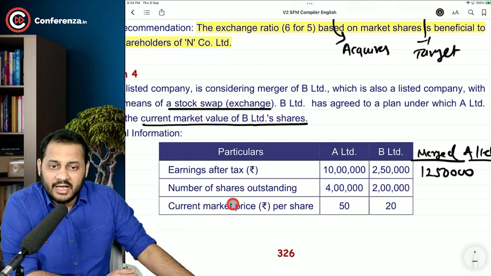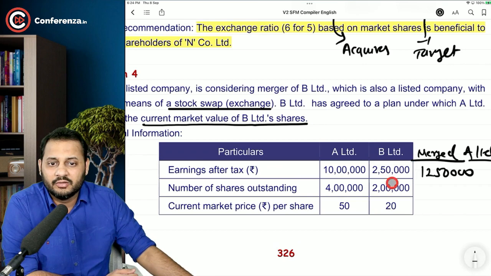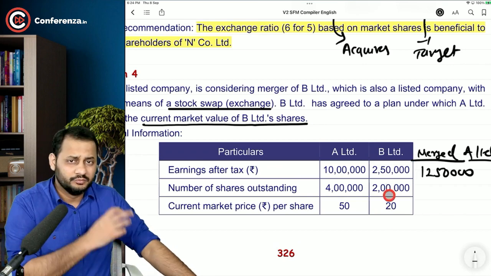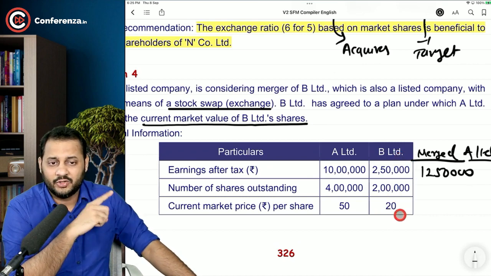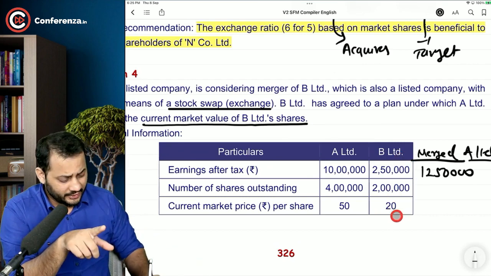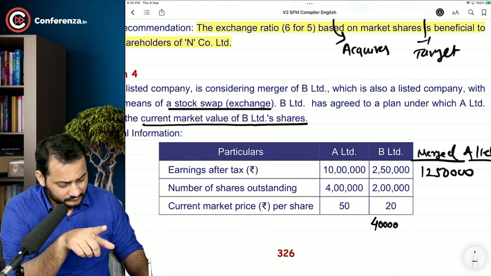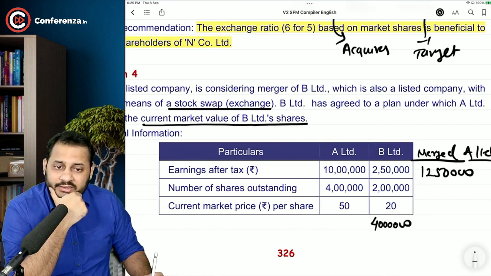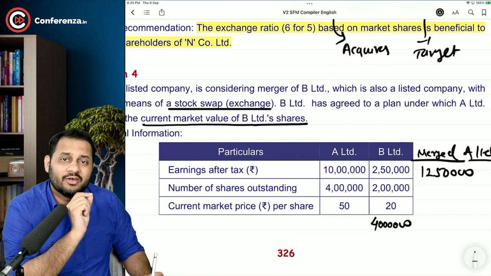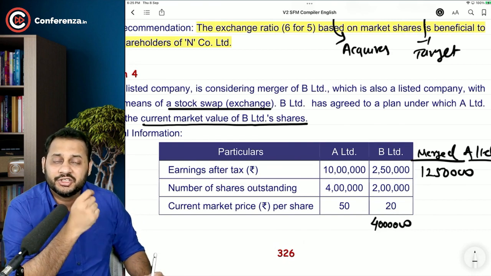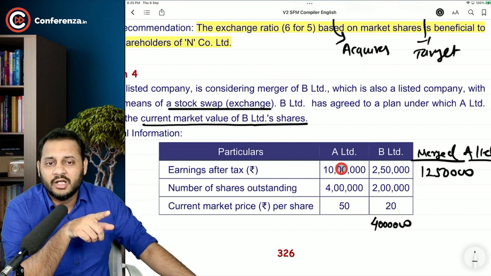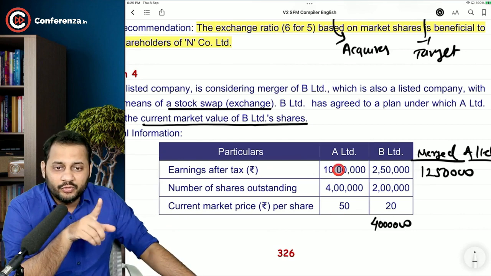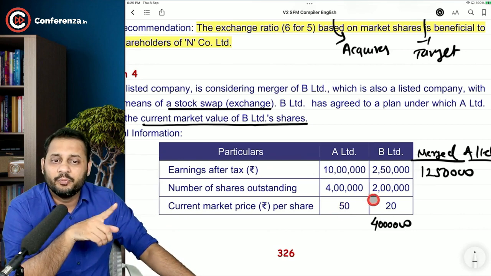See, we as A Limited are ready to pay 20 rupees to them for buying their 2 lakh shares. So think of it like that. You are buying 2 lakh shares of B Limited at 20 rupees. That comes to 40 lakhs, right? But you are not giving them 40 lakh rupees of cash. You are giving them the shares of A Limited itself, which is worth 50 rupees. So if you give them one share, that is equivalent to paying 50 rupees.